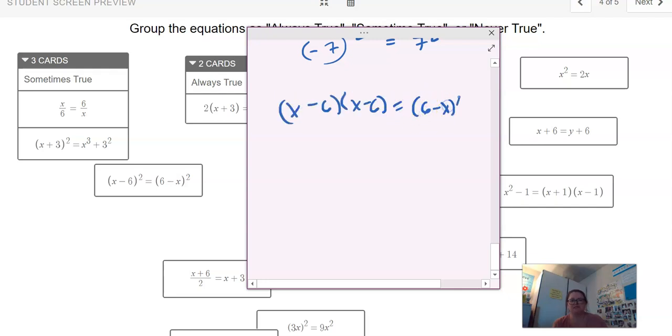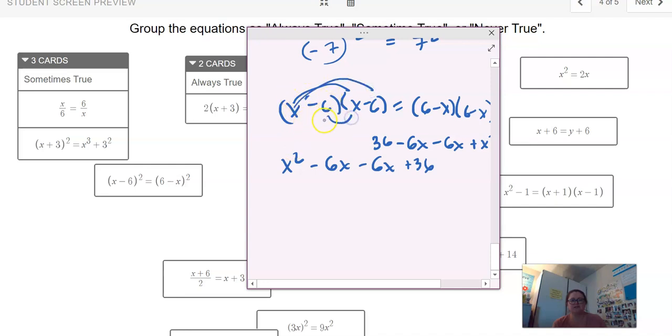Remind your brains what that looks like. That's where you write it out 2 times because it's squared. Then I would distribute x squared minus 6x minus 6x plus 36 on this side. This one would be 36 minus 6x minus 6x plus x squared. I remember I'm multiplying x squared minus 6x plus 36. That's where I'm getting those from.